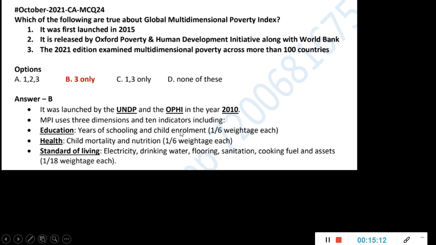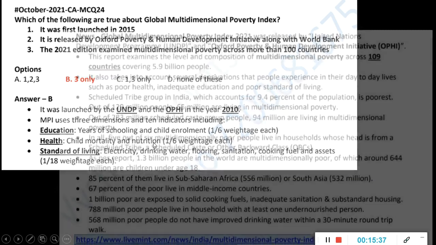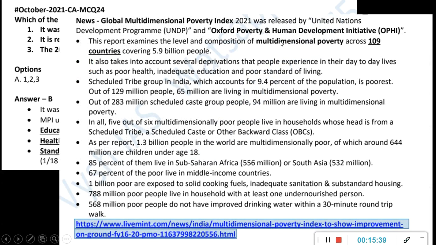So years of schooling and child enrollment, child nutrition, child mortality and nutrition. So here 4 indicators. 3 main dimensions, and here 4, and here 6 will be there. Electricity, drinking water, flooring, sanitation, cooking fuel, and assets. So 1 by 18th weightage each. So 1 by 6, 1 by 6, 1 by 6, like this. Very basic information about this you have to study. So it was released for more than 100 countries, that is 109 countries, and the numbers are given here, like how many million people are under poverty, under education, under this thing, which area is backward.